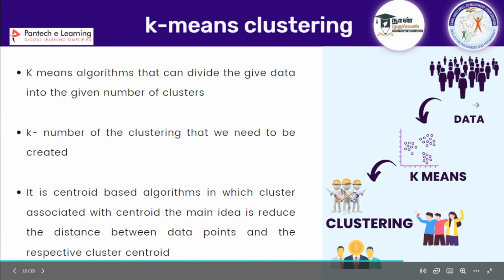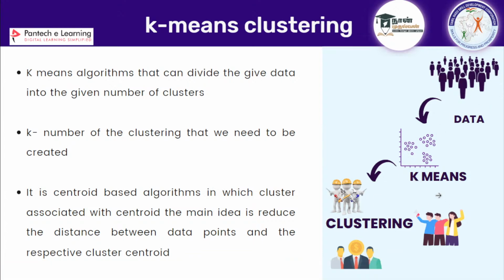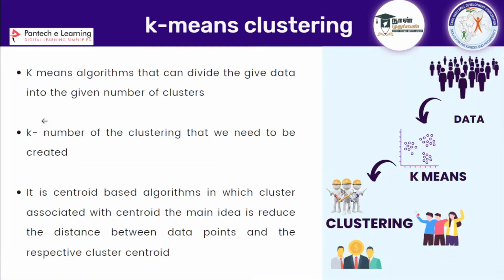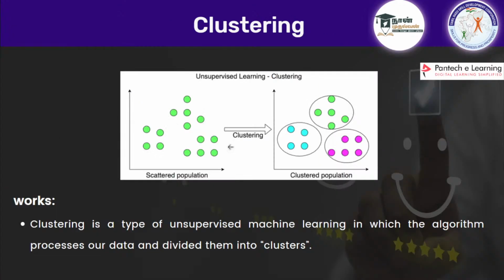So if you have a group of data, you can cluster them and separate them. What is this centroid, and how does it work? For example, as I told you earlier, I should mention the k number. If I mention 3, it is going to split them into 3. If I mention 4, it will try to find 4 groups. How does it do this? It will try to fit a centroid. So what is a centroid? A center value, where the data is grouped.